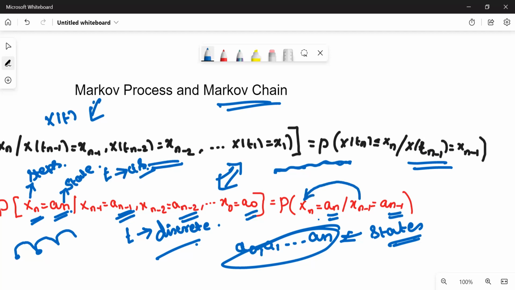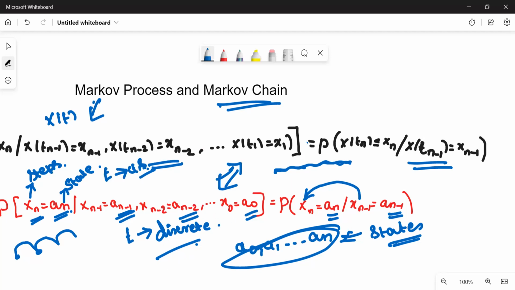So what is the difference? One step. So the suffix of X denotes the number of steps taken, and the suffix of a denotes in which state it is in, the state.